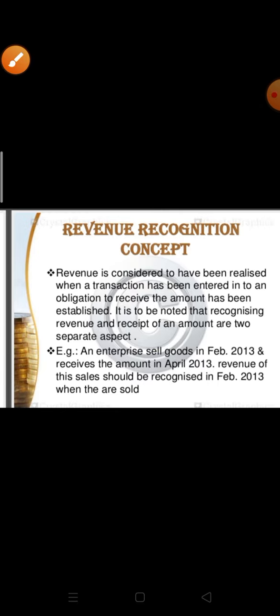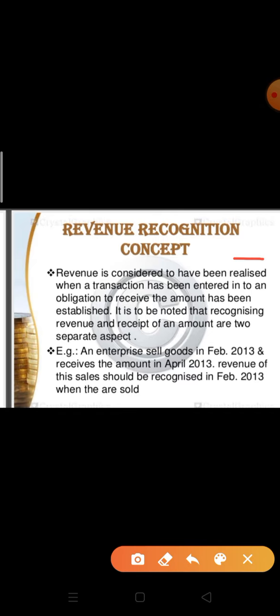Now, the revenue recognition concept: how to recognize our revenue. Revenue is considered to have been realized when a transaction has been entered into and an obligation to receive the amount has been established. It is to be noted that recognizing revenue and receipt of an amount are two separate aspects. Revenue means the amount which is added to capital as a result of business operation.